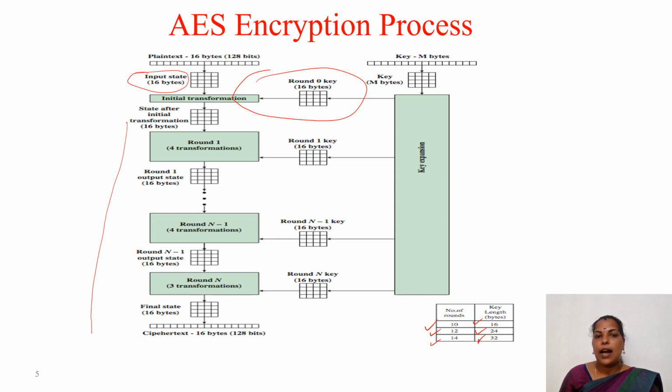Whatever the number of rounds, up to the n minus 1 round we have to perform 4 transformations, and for the nth round, that is the last round, we have to perform only 3 transformations. All the outputs and inputs are states only. Finally also we get a state, and that state is converted to a vector to get the ciphertext. And here we have the key expansion process. The key of m bytes is also converted to a state and given to the key expansion process, and we get different round keys.